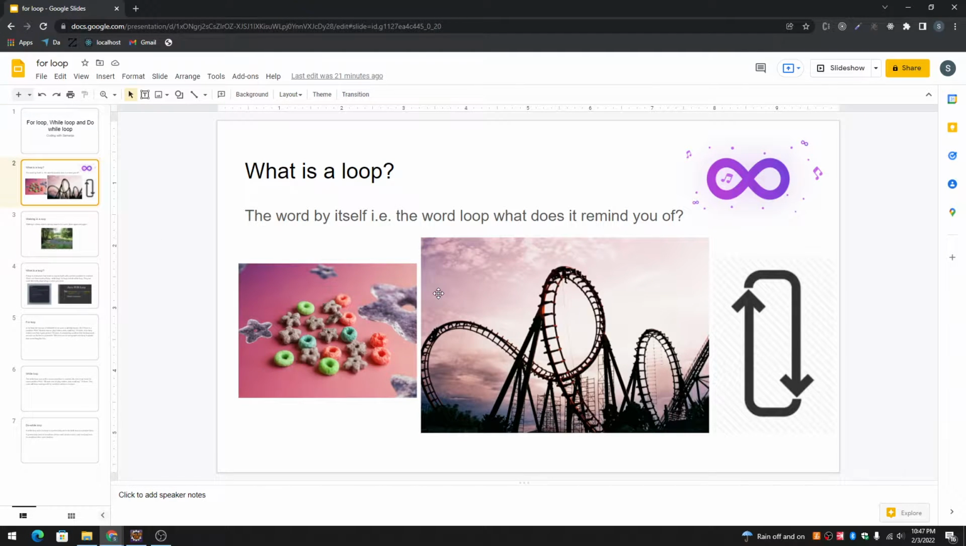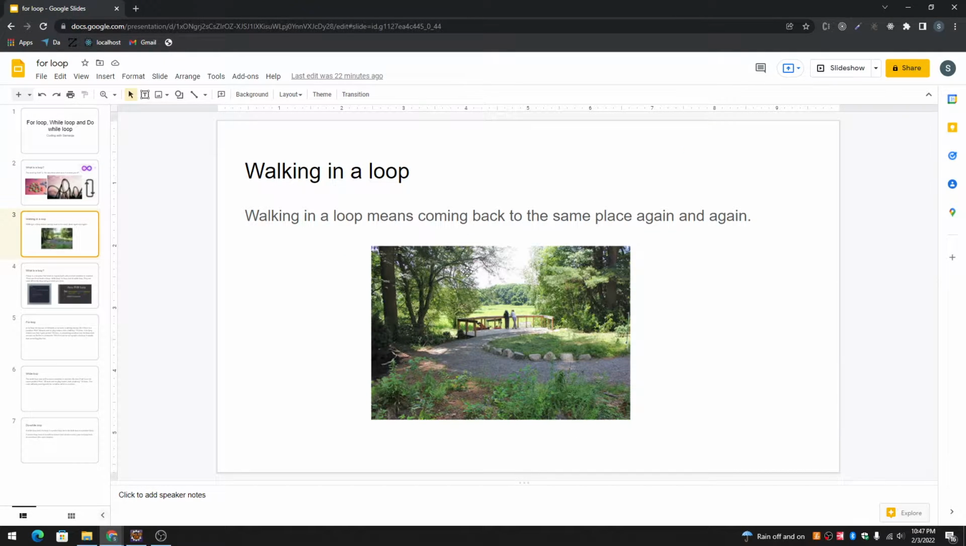So, what is a loop? When you think of the word loop, what comes to your mind? Like an endless thing, like a shape with a curve and with no exit point. So when you walk in a loop, what does it mean to you? It means that you're coming back to the same place again and again, repeatedly.